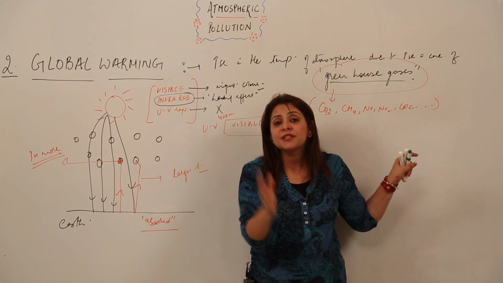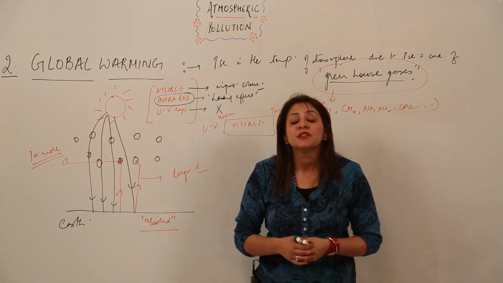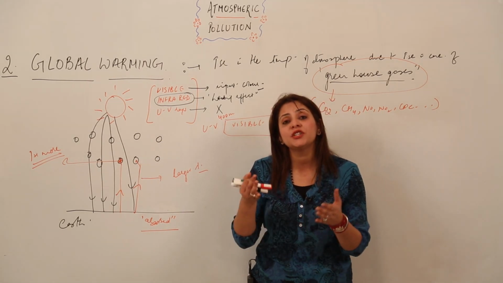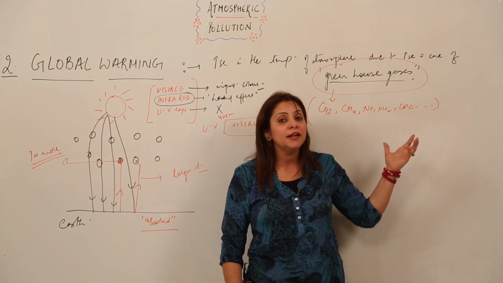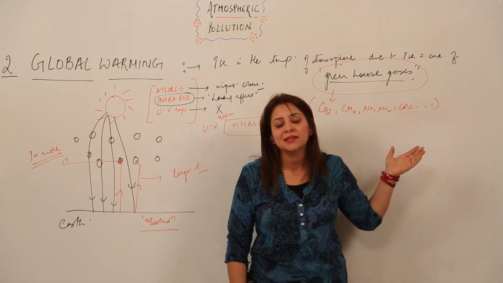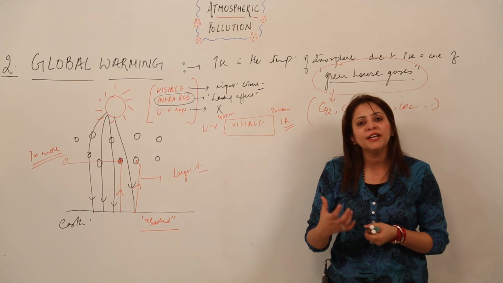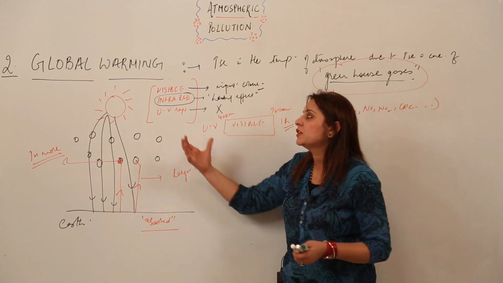So instead of using those fertilizers, we can use biofertilizers, right? By using biofertilizers, we will decrease the level of NO and NO2, that is, the concentration of these greenhouse gases. So this all we can do, and there are many other efforts you can think of to reduce global warming.